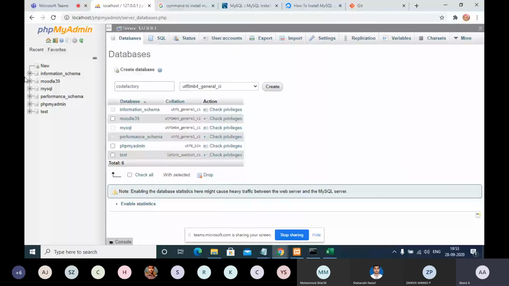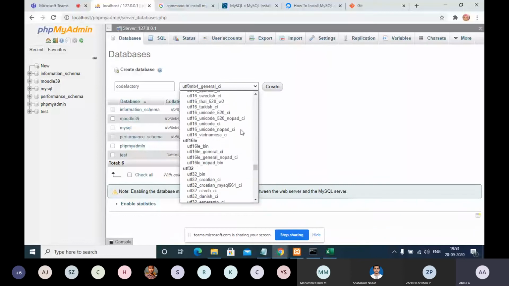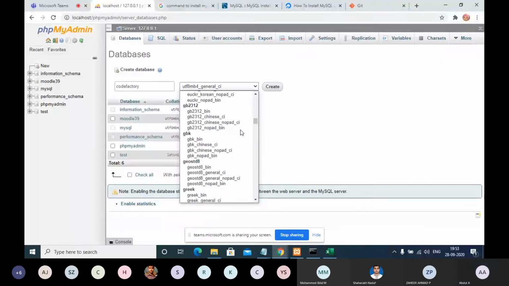If you see, there are a lot of formats. Unicode is there, Turkish is there, Spanish is there, Latin, Greek, whatever, n number of collations are there.